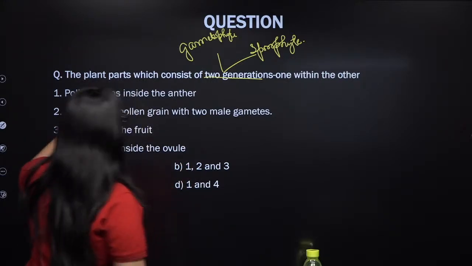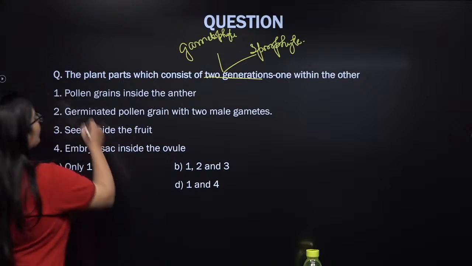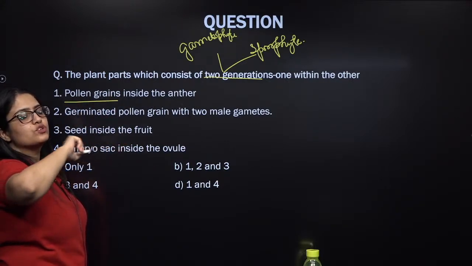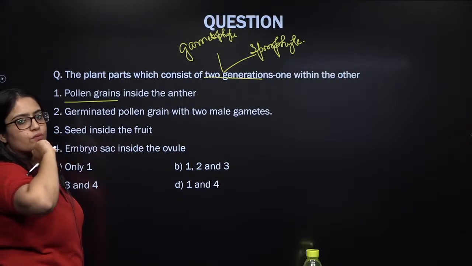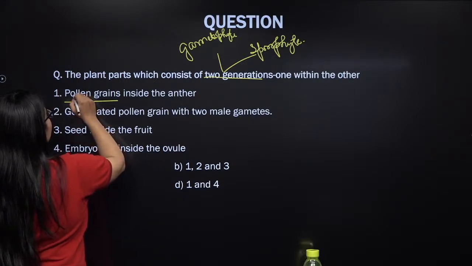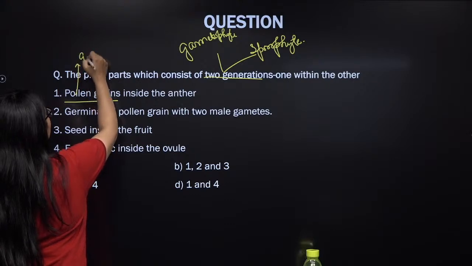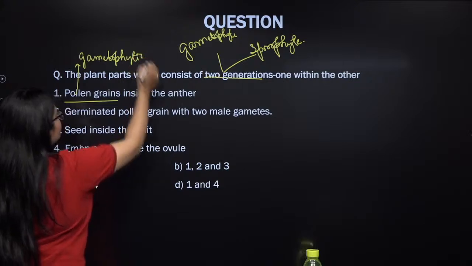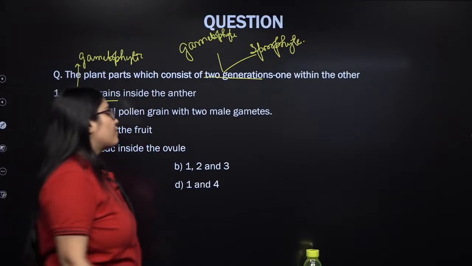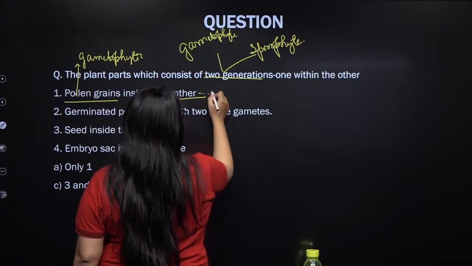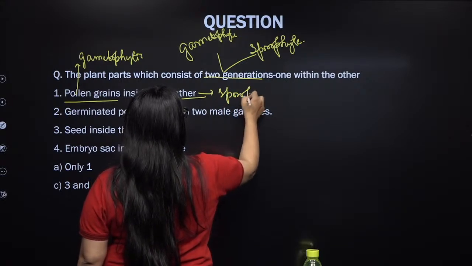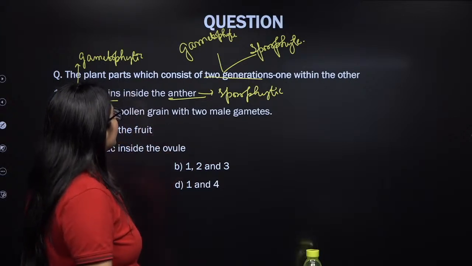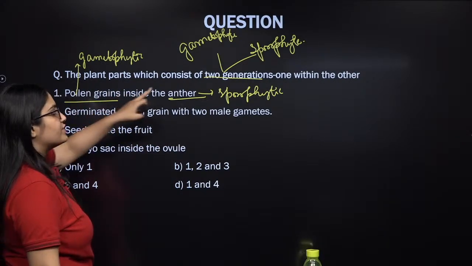So let's find out. Pollen grains inside anther. Pollen grains are haploid. Pollen grains are produced from microspores. Microspores are produced by meiosis in the microspore mother cell, which is diploid. So pollen grains are haploid, hence a pollen grain represents the gametophytic generation. And anther is a part of the sporophyte. It's made of diploid cells, my dear students. So anther represents the sporophytic generation. So this one follows one generation within the other.